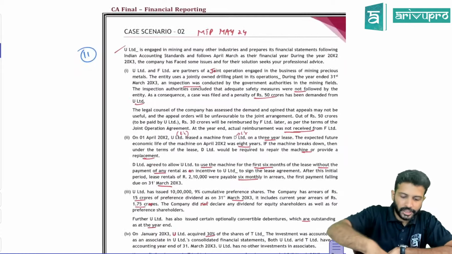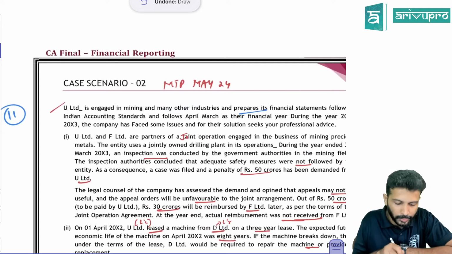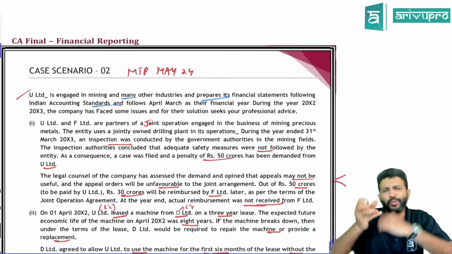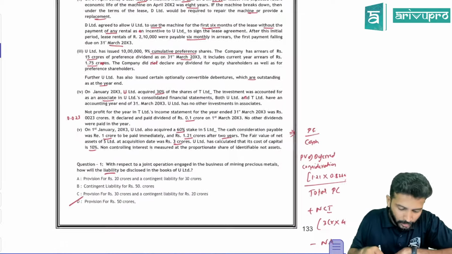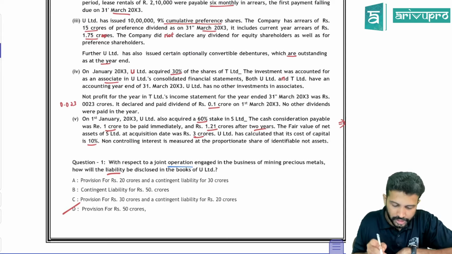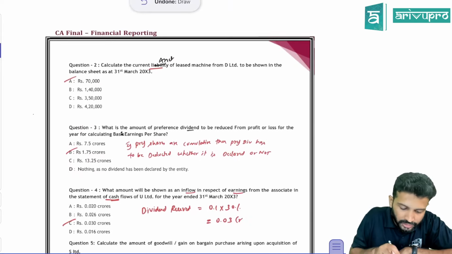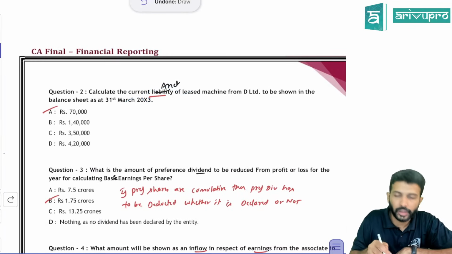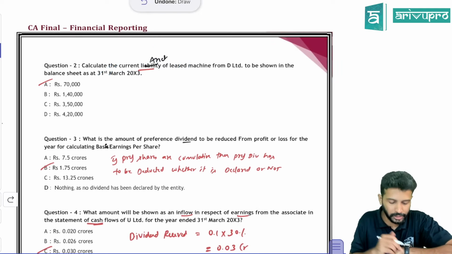Next case study. This is also, I think, an MTP 24 case study. One company is in the mining industry, and they are giving a full story. Directly we'll come to the adjustment part. First we'll read the requirement once. With respect to joint operation, they are asking about some liability. This is a typo. It should not have been current liability; in my opinion, it should be current asset. I think this is a small mistake in this question.